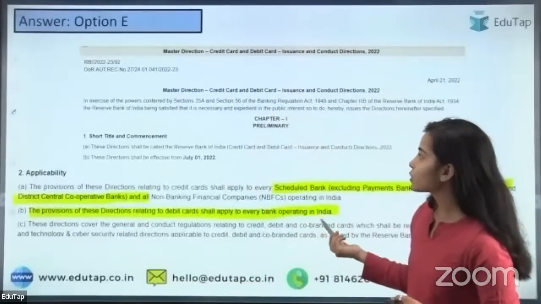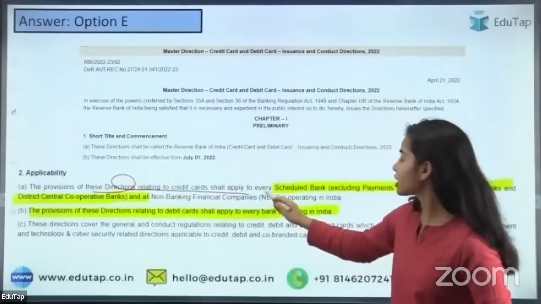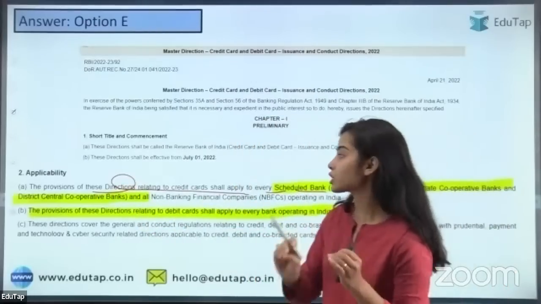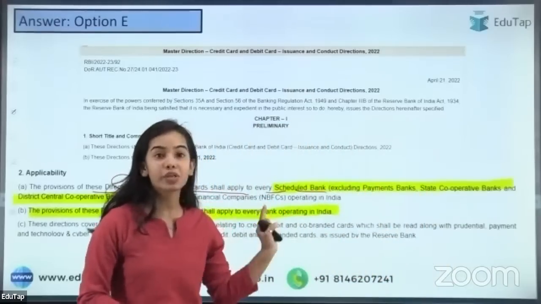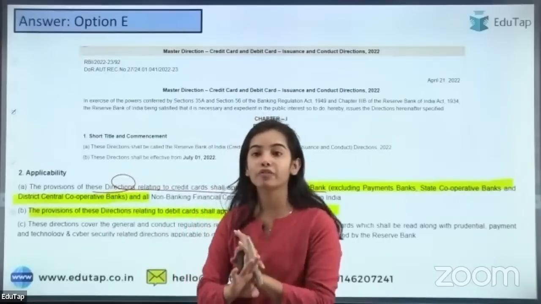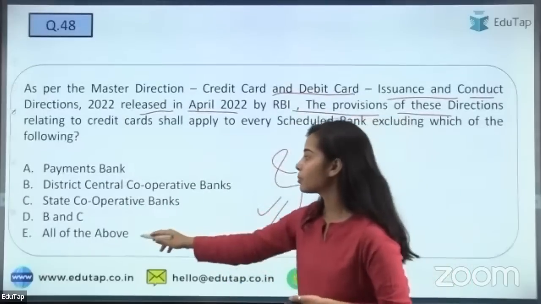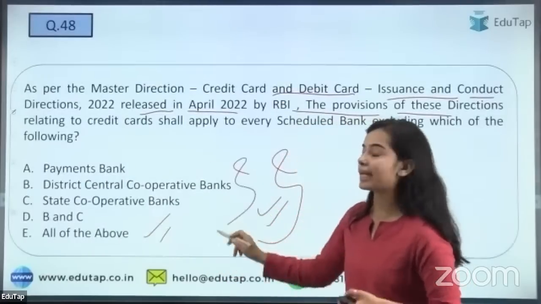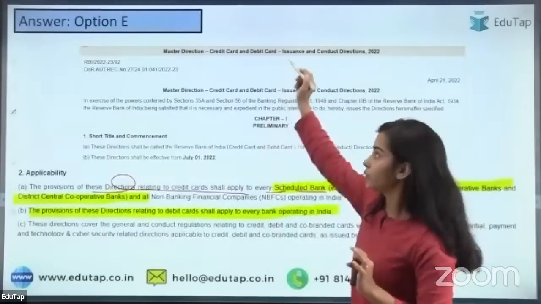So here the exclusion is for the provisions related to credit cards, which should apply to every scheduled bank, excluding all of the above. That is Payments Bank, state cooperative banks, district cooperative banks, excluding all of the above. So that is the right answer. E is the right answer. All of the above is the right answer, because all of these are excluded from